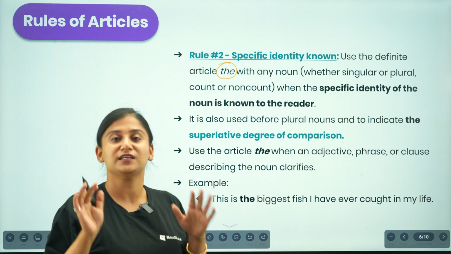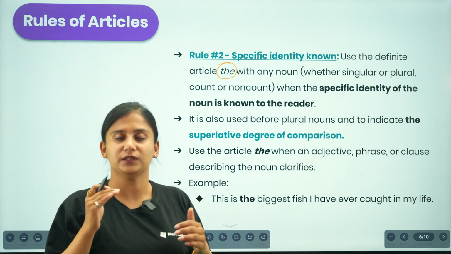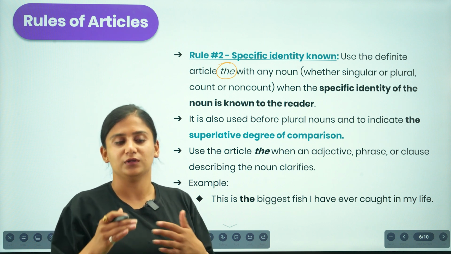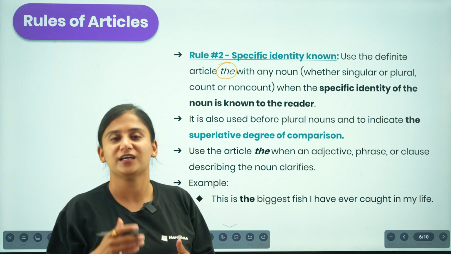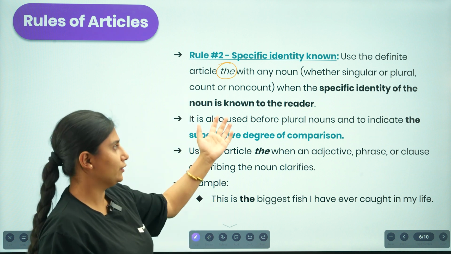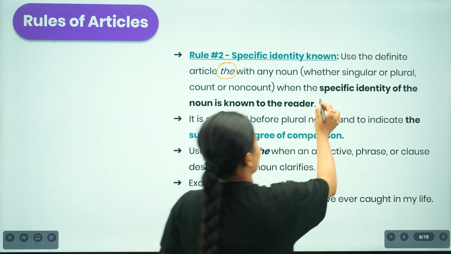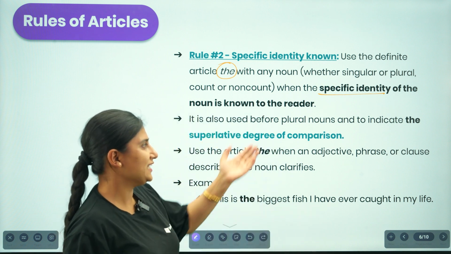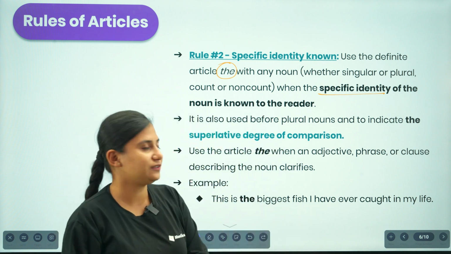But the idea is that the speaker, the listener, or the reader must be familiar with the ideas that they are talking about. So we'll indicate it with the definite article "the" if you are talking about a specific identity. It is also used before plural nouns and to indicate the superlative degree of comparison.